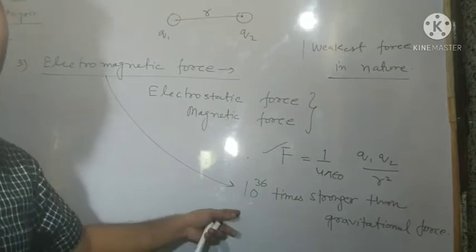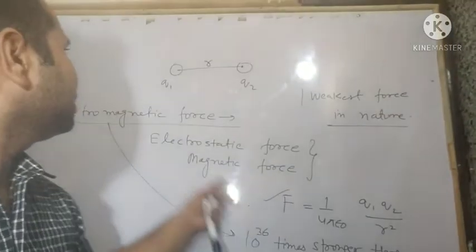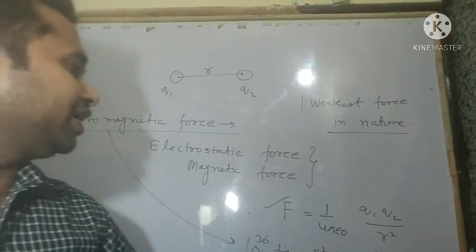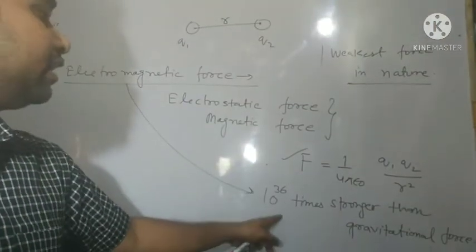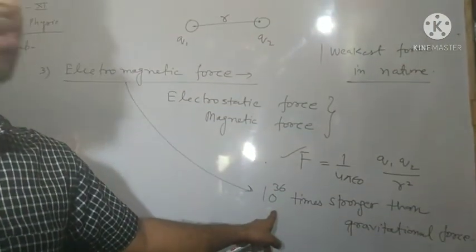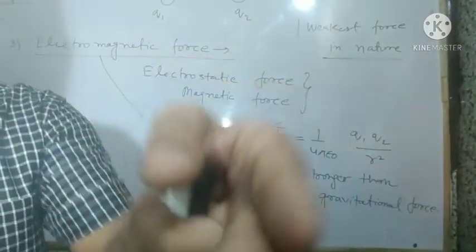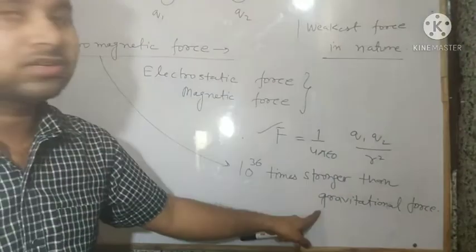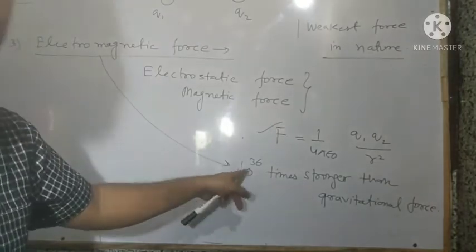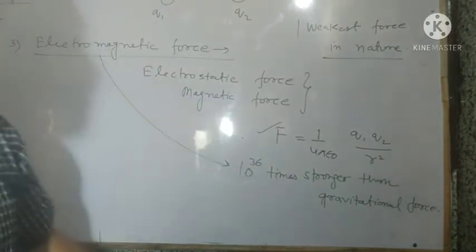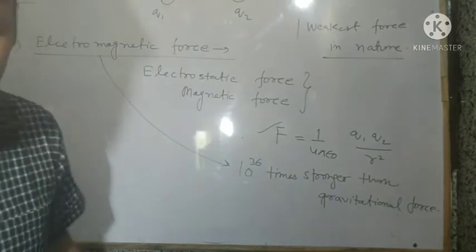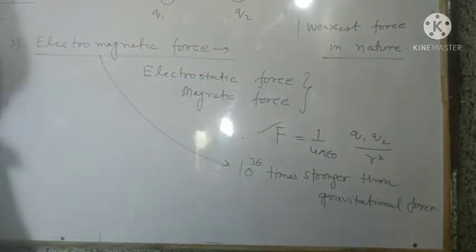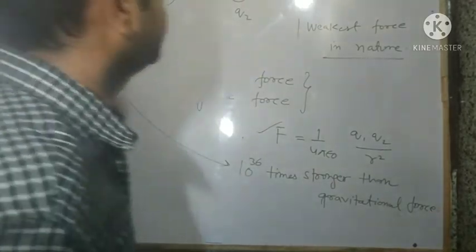I am again here comparing this third type of force with the weakest natural force, that is the gravitational force. तो इससे कंपेयर किया तो कितना मिला हुआ है, याद रखेंगे 10 power 36 times stronger. ठीक है, or you can say that the gravitational force is 10 power 36 times weaker than this electromagnetic force. ठीक है, so this was the third natural force.